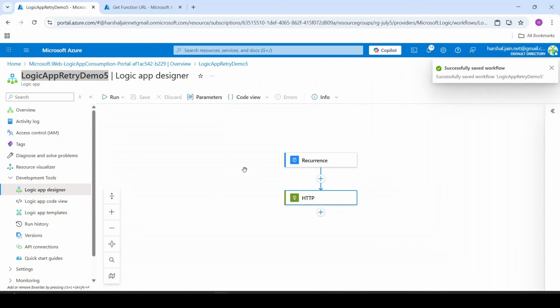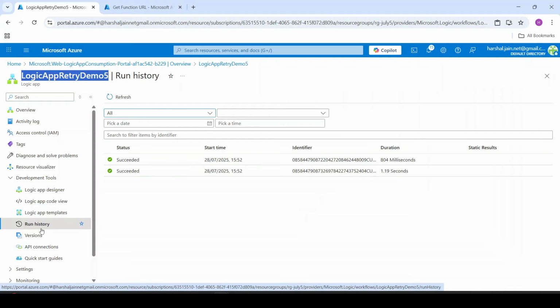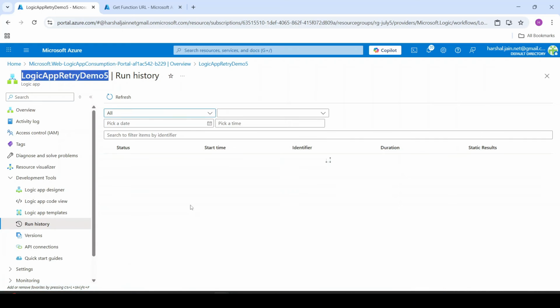So guys, as you can guess, if I run this logic app, it may work or it may not work. So I'll say run, and let's cross check in run history. It seems it worked, so let's run it a few times. I'll say run, run, run, and now guys, let's cross check run history.